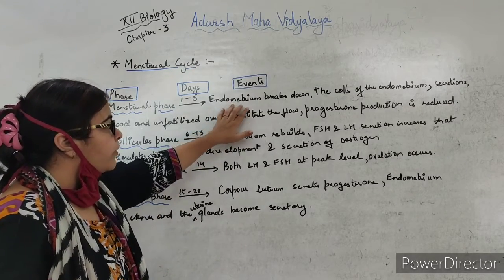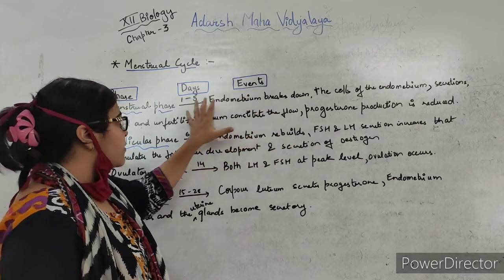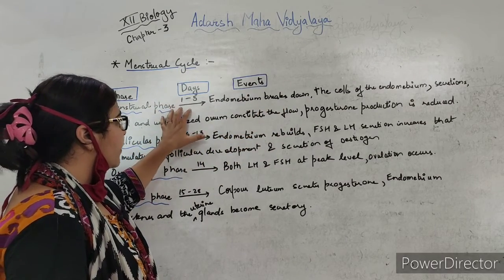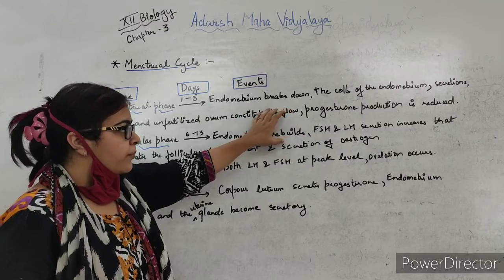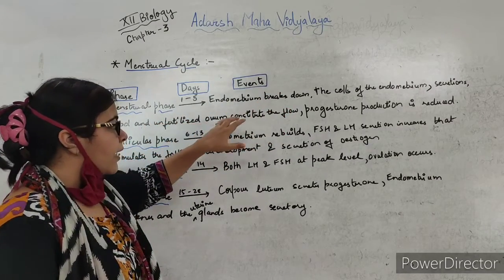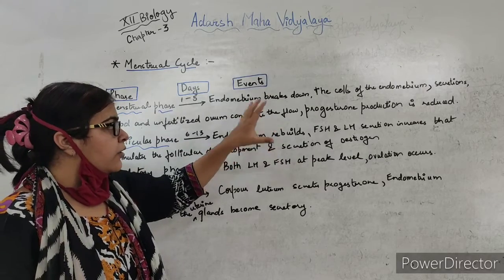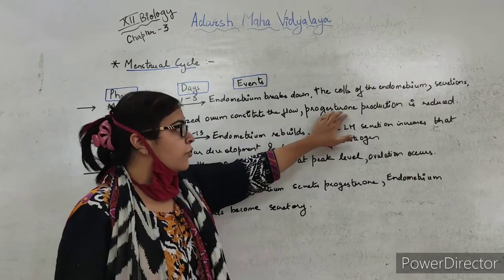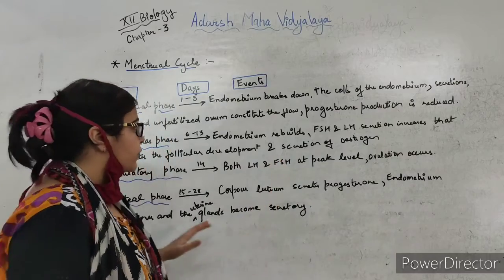So the endometrium will break down, and the menstrual flow, that is the blood, will contain cells of endometrium, secretions, the unfertilized ovum, and the particular ovarian hormone, that is progesterone production, will be reduced.